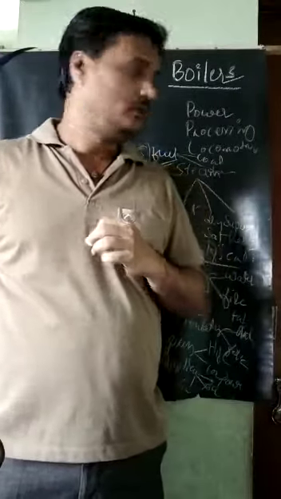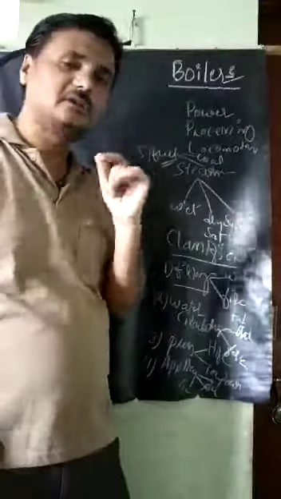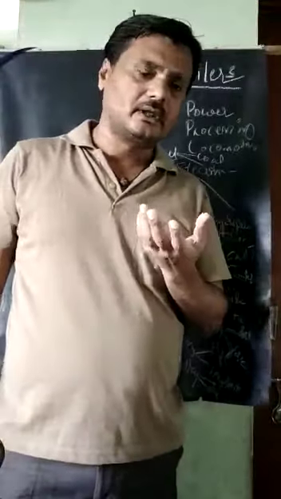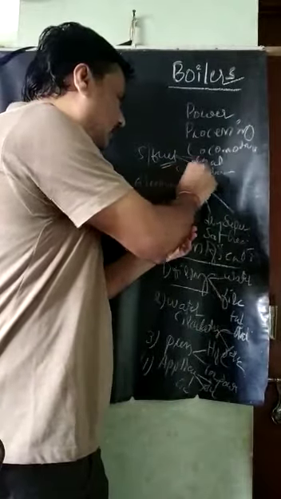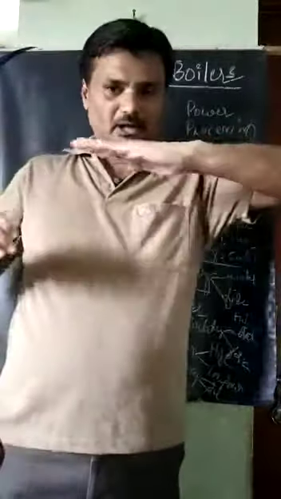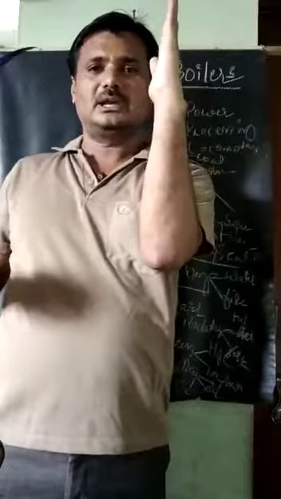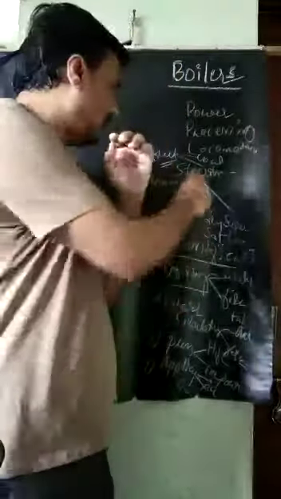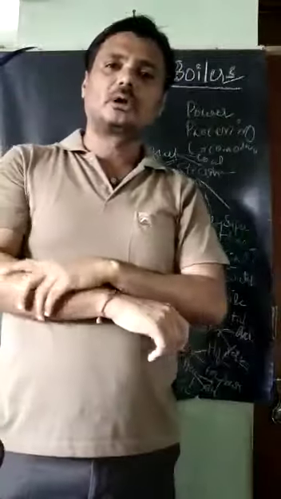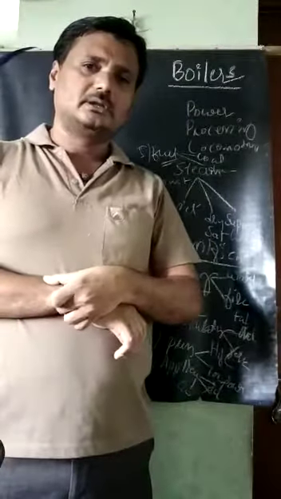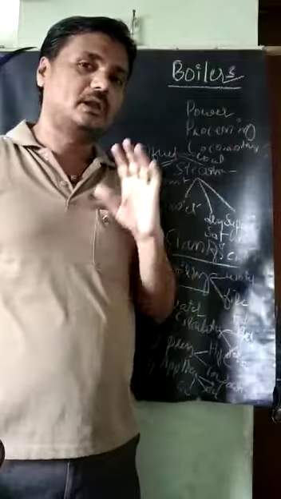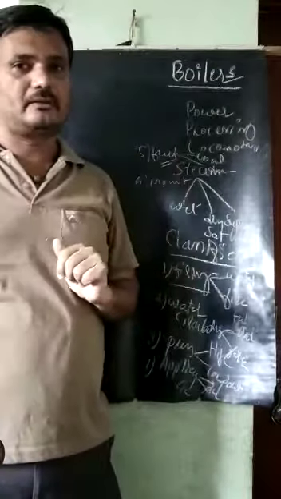Another classification is based on mounting, how the boiler is mounted: horizontally mounted or vertically mounted boilers. So this is about the classification of the boiler.